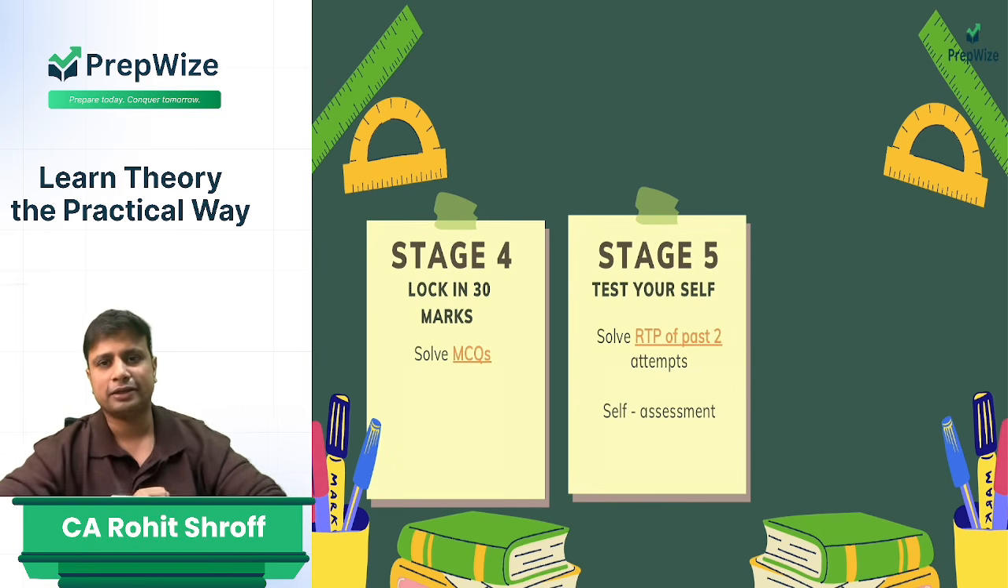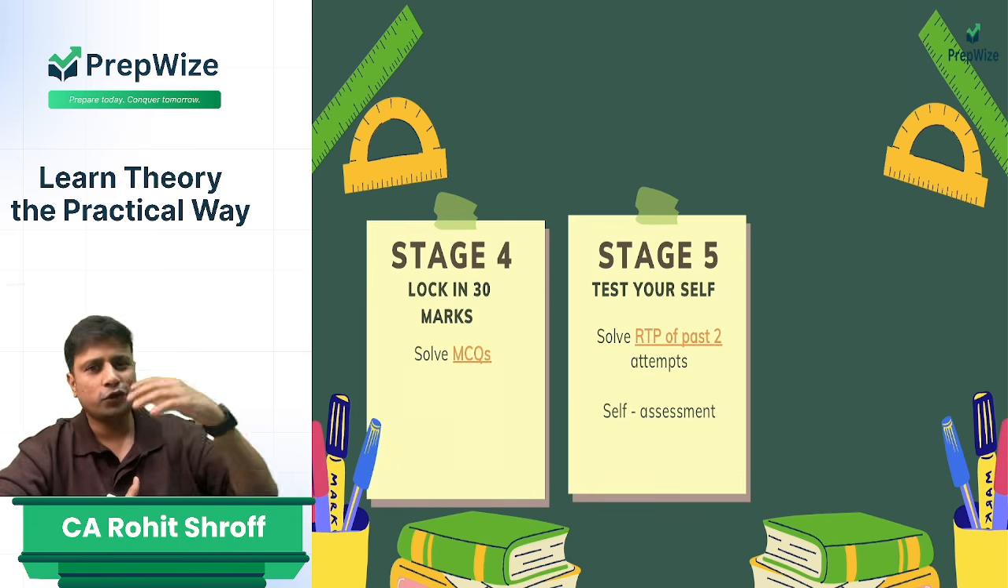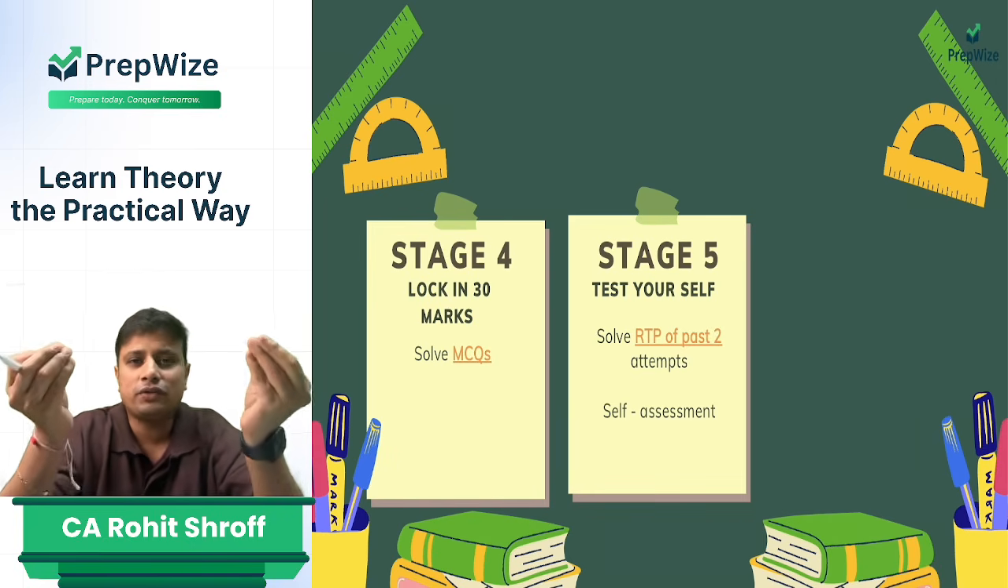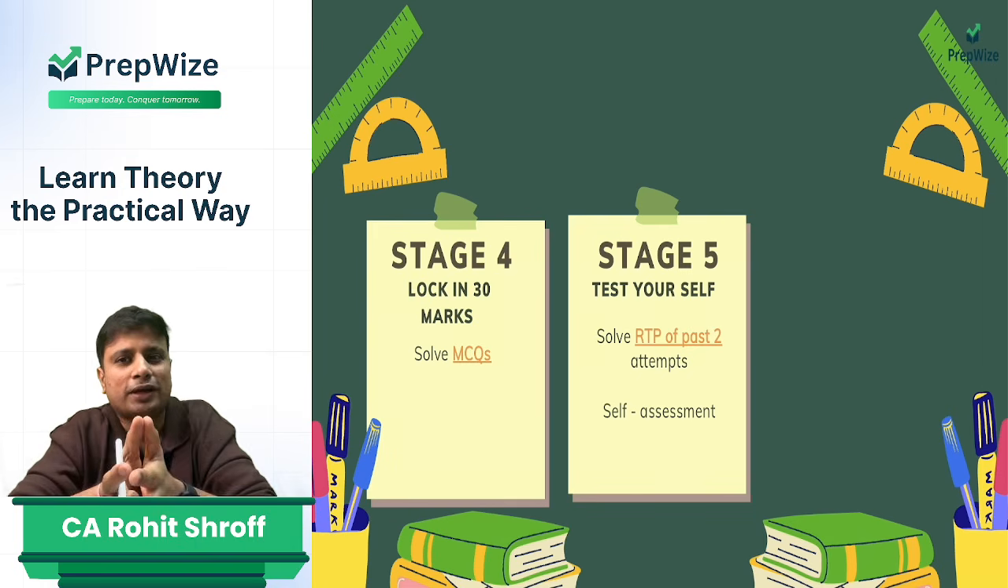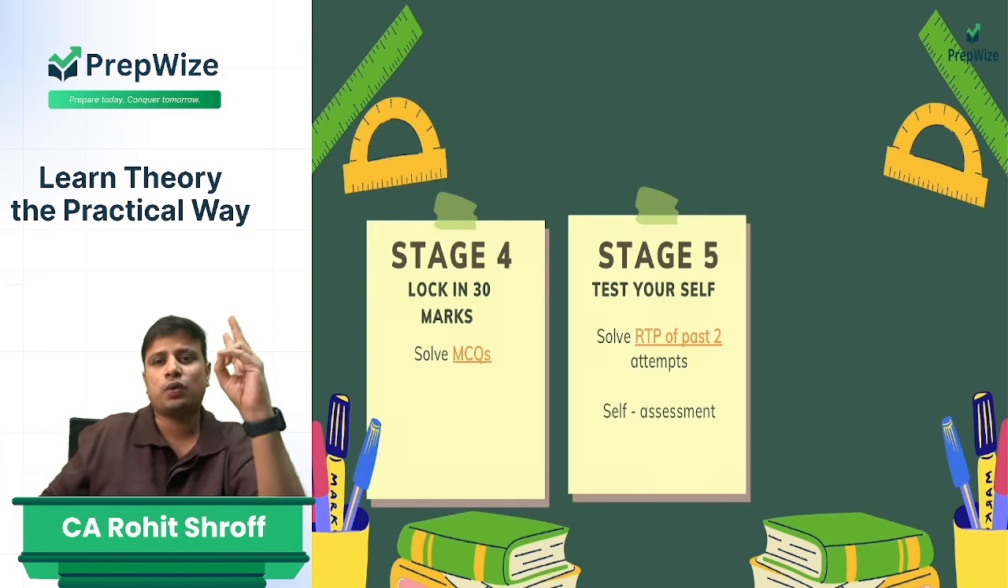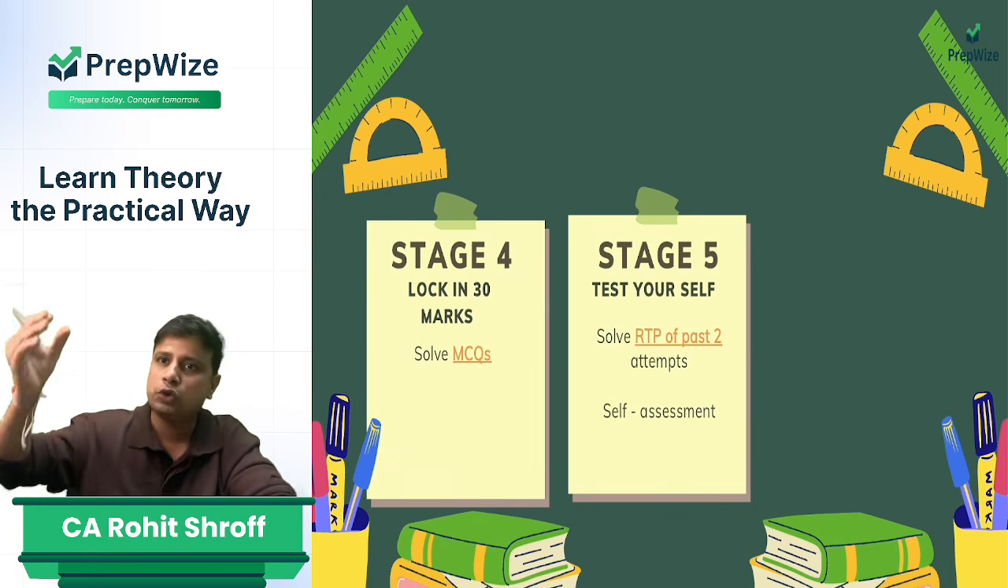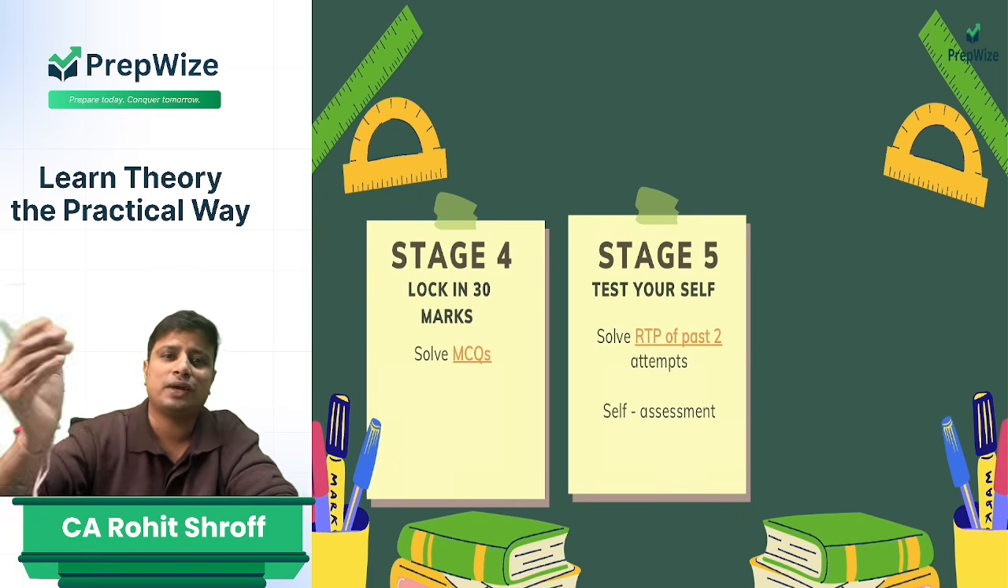Once you're done with that, you should test yourself. Do you need to take any test series or anything as such? No. ICAI has given you revision test papers. They are giving you mock test papers. Solve the past two attempts' RTPs on your own. Do a self assessment. You already have the solution. You see whether you are able to write it.